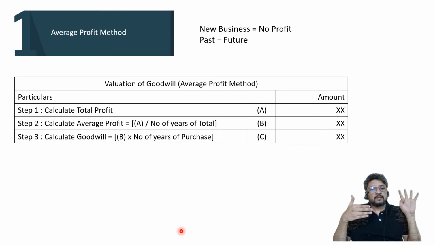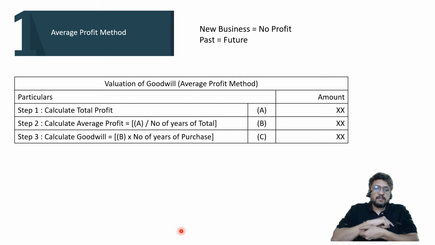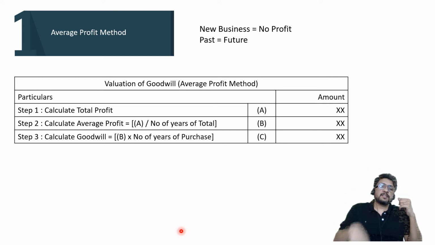I am saving the 4 years of my life which otherwise would have been invested by me to generate goodwill, to generate reputation, to start making profit, and I am enjoying profit right from the first day. That means I am purchasing those 4 years of my life from you. I am purchasing peace of mind. I am purchasing profit making capacity from day one. That is what is called number of years of purchase.